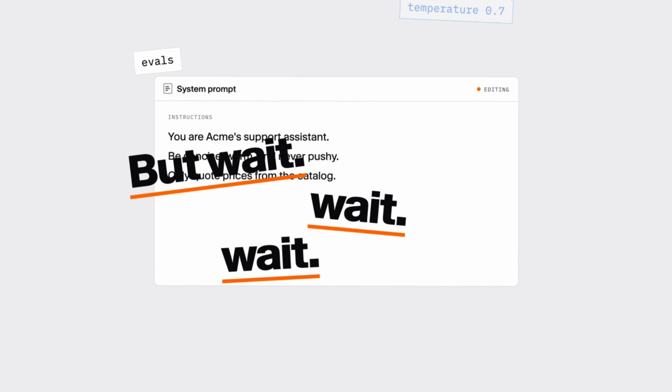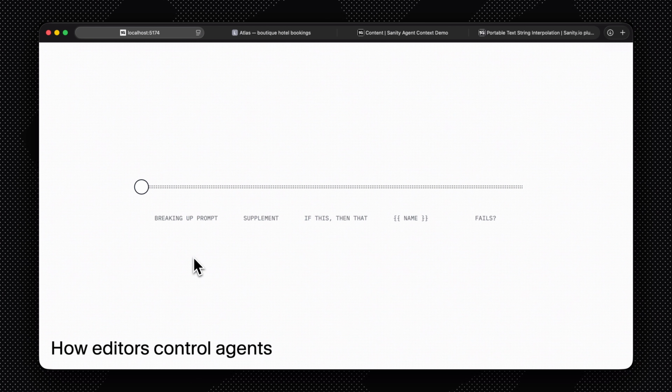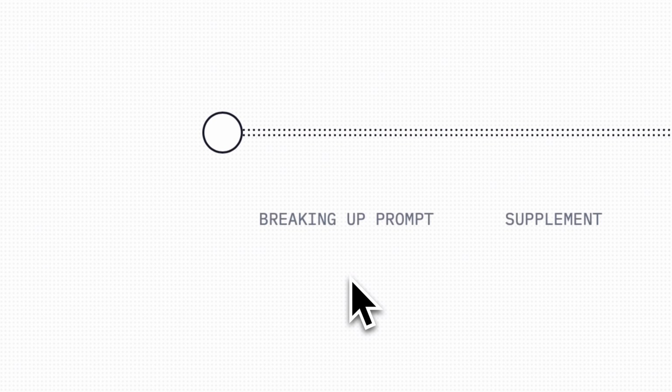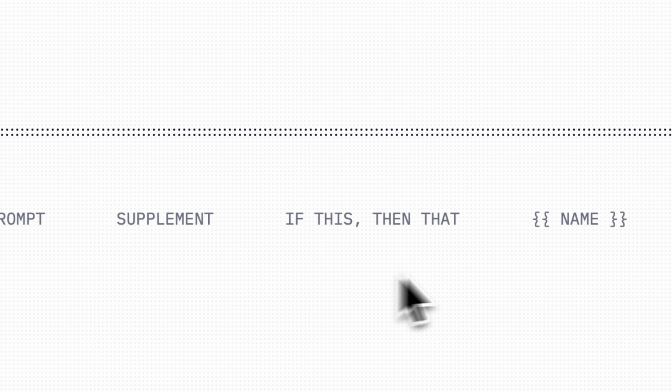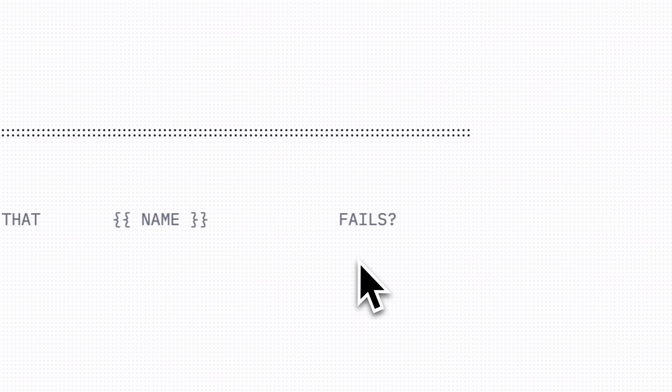But wait. What about evals and the more technical aspects of the system prompt? Aren't editors going to totally mess it up? You're going to see 5 patterns that move the system prompt out of code into content with governance. The 5 chapters are going to be breaking up your prompt, supplementing the prompt with more information, conditionals, variables, and then dealing with the agent when it fails.